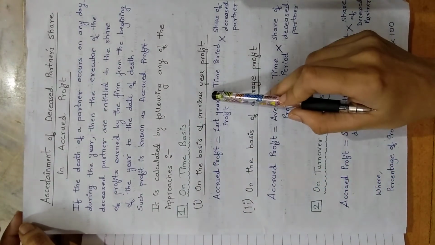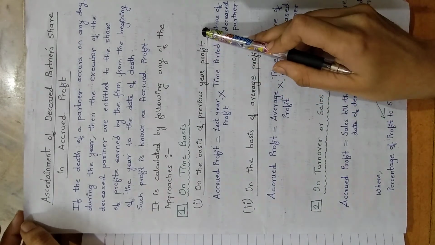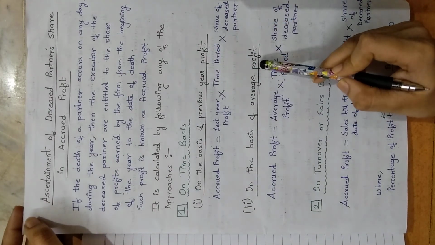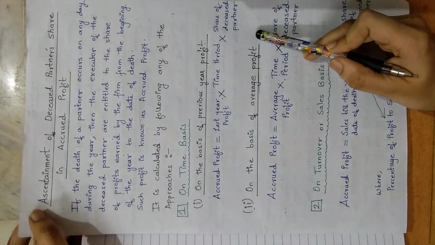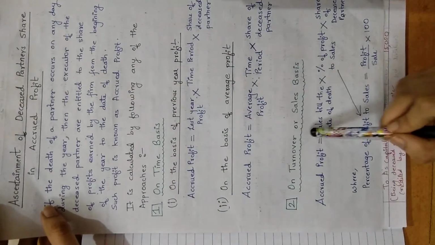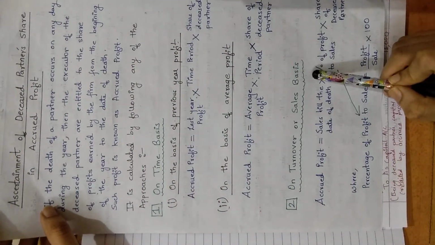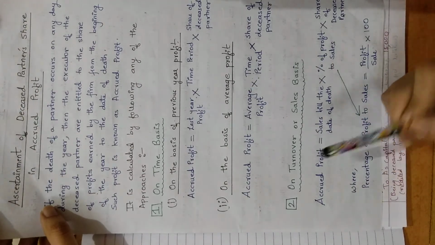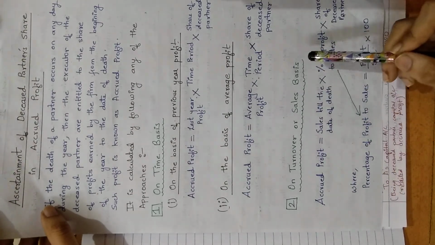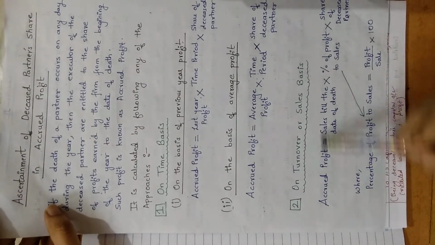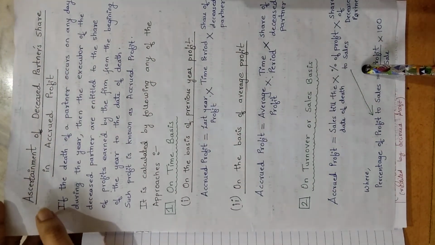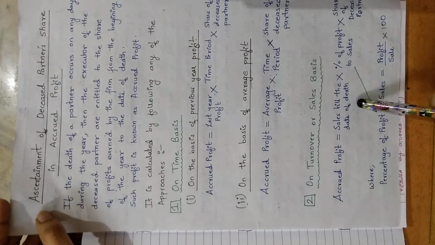We used previous year's profit with one problem, average profit with another, and questions 3 and 4 are completely based on turnover, also known as sales basis. This is something new that you have learned, for which I have taken 2 problems.